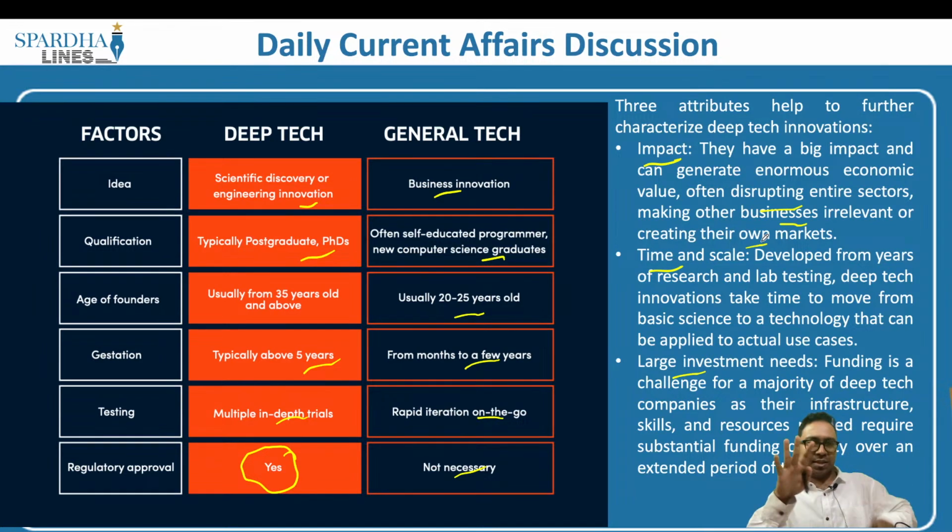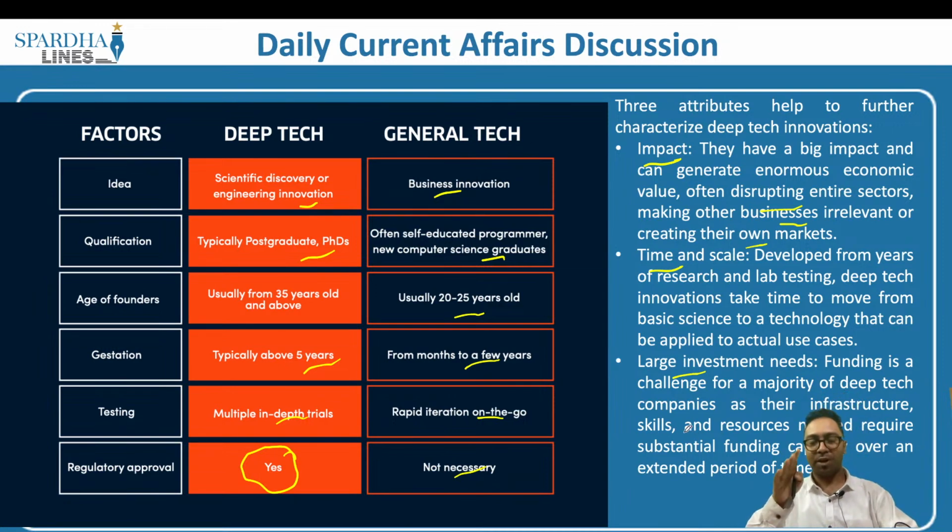For example, let's say a particular company is employing about 1 lakh people, and then all of a sudden there is one automation tool that comes into the picture. It disrupts this entire market. For example, a man would be able to do a certain kind of job within a specific period of time, but then a robot comes up. The robot is able to replace another man. So what 10 people can do, one single robot can do. So it is disrupting the market. That is what is called impact. On one side, it is giving a significant impact, and at the same time it disrupts other businesses and other industries as well. That is the impact.